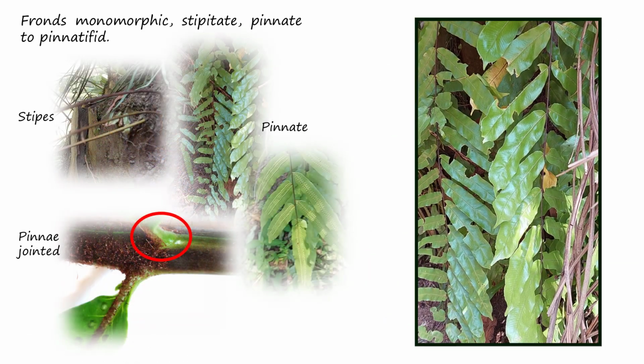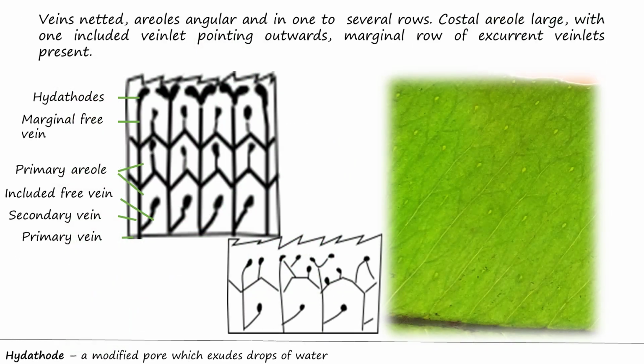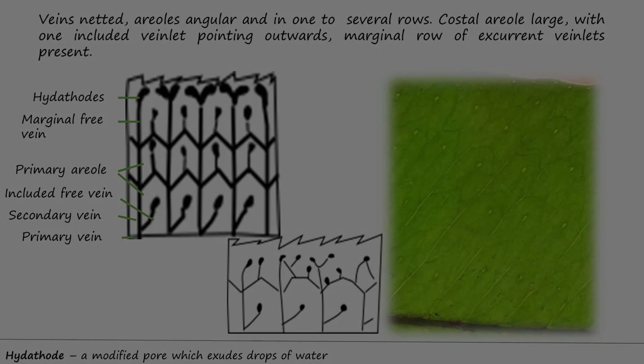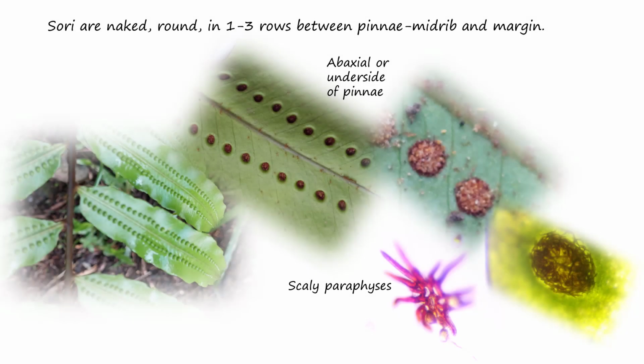Fronds are monomorphic, stipitate, pinnate to pinnatified, and pinnate jointed. Laminar veins are netted, areoles angular, and in one to several rows. The costal areole is large with one included veinlet pointing outwards, and also present is a marginal row of excurrent veins. The lamina also has glandular hairs and hydathodes. Sori are naked, round, and in 1 to 3 rows between pinnae midrib and margin, scaly paraphyses are present.